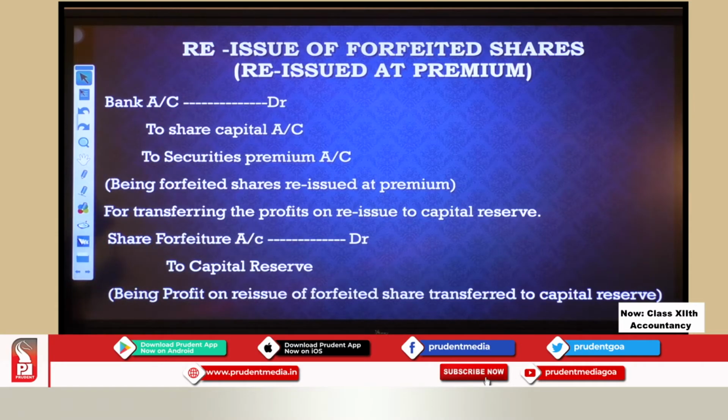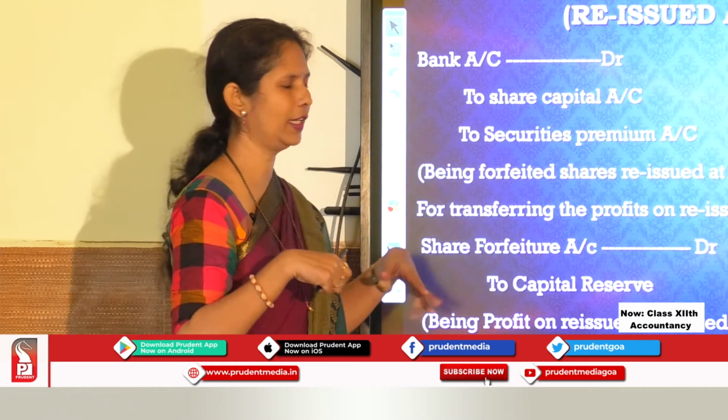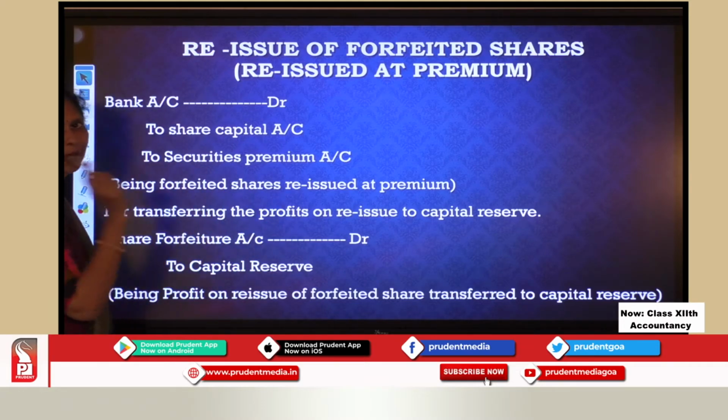Now here I have reissue at premium. So if the shares are reissued at premium, what will be the entry? Now see, when these forfeited shares are reissued, we are collecting the amount in one go. Okay, we are not taking steps now, application, allotment, nothing. We are just collecting the amount. So let us see, bank account debit, because we are receiving the money, to share capital account. Then it was issued at premium. So premium amount will go where? In the securities premium account. So we will have two credits. Narration: being forfeited shares reissued at premium.